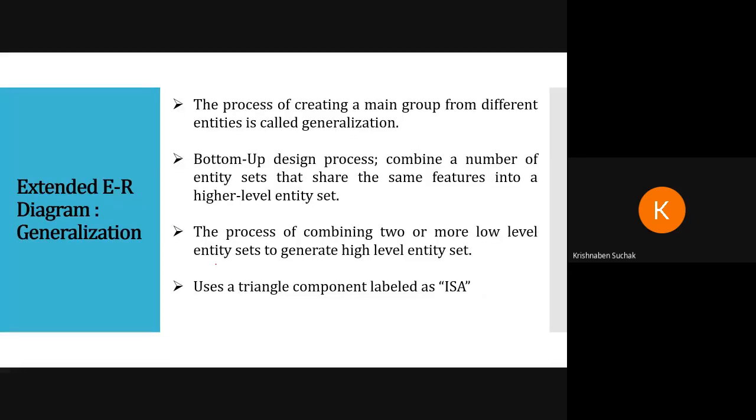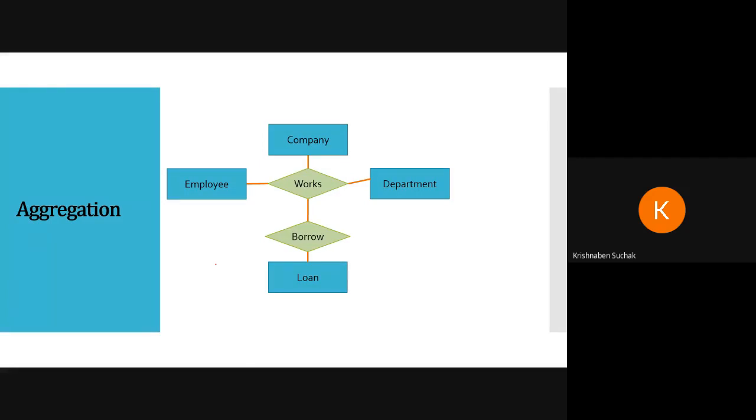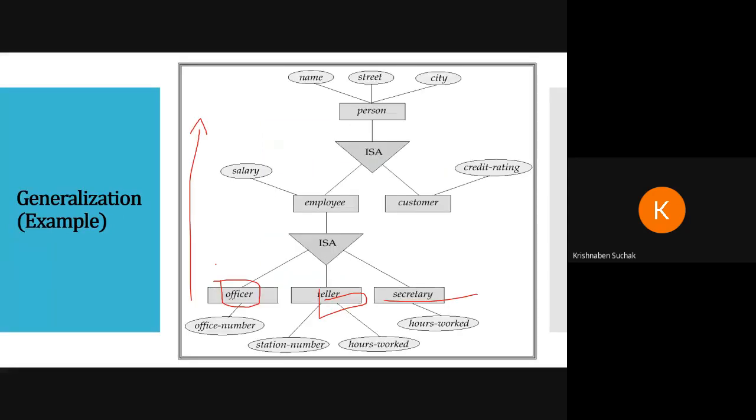It uses a triangle component labeled as is A. Here we are using the same triangle component, or notation, that is A. Now is anyone confused between specialization and generalization? Any query, any doubt?